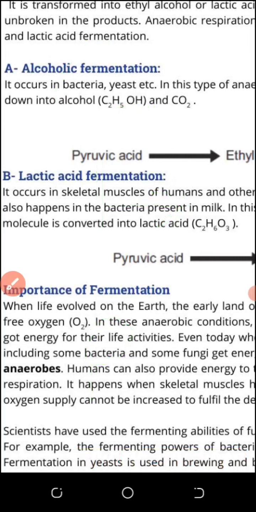Anaerobic respiration is divided into two types, alcoholic fermentation and lactic acid fermentation. This is not the aerobic respiration I am teaching now; I am just telling you the types. In anaerobic respiration, after glycolysis, the process is very simple.